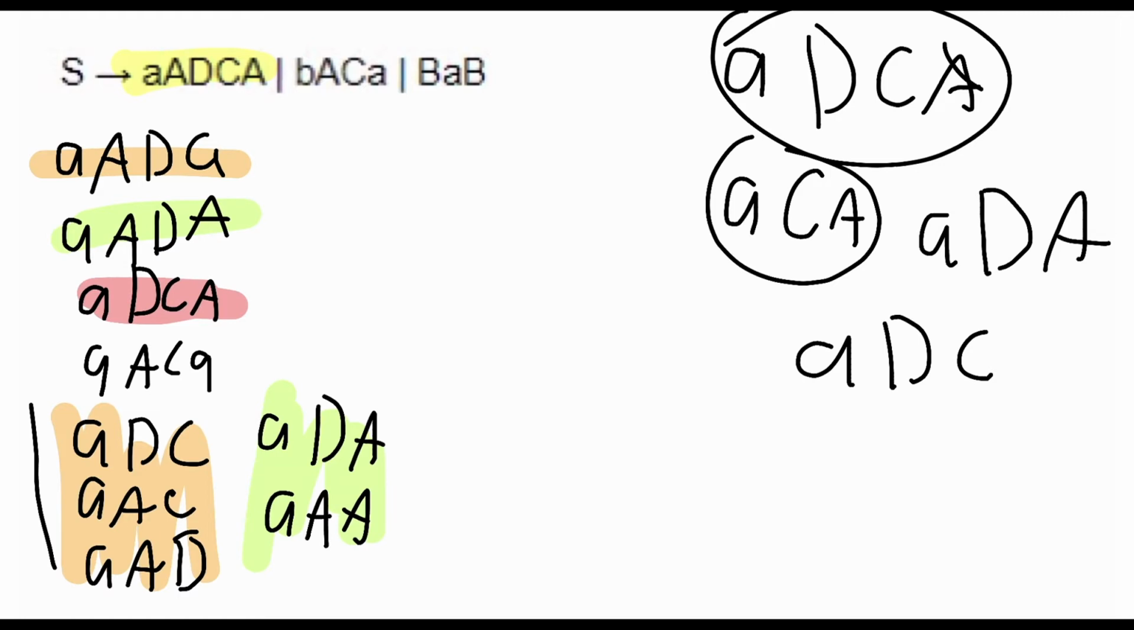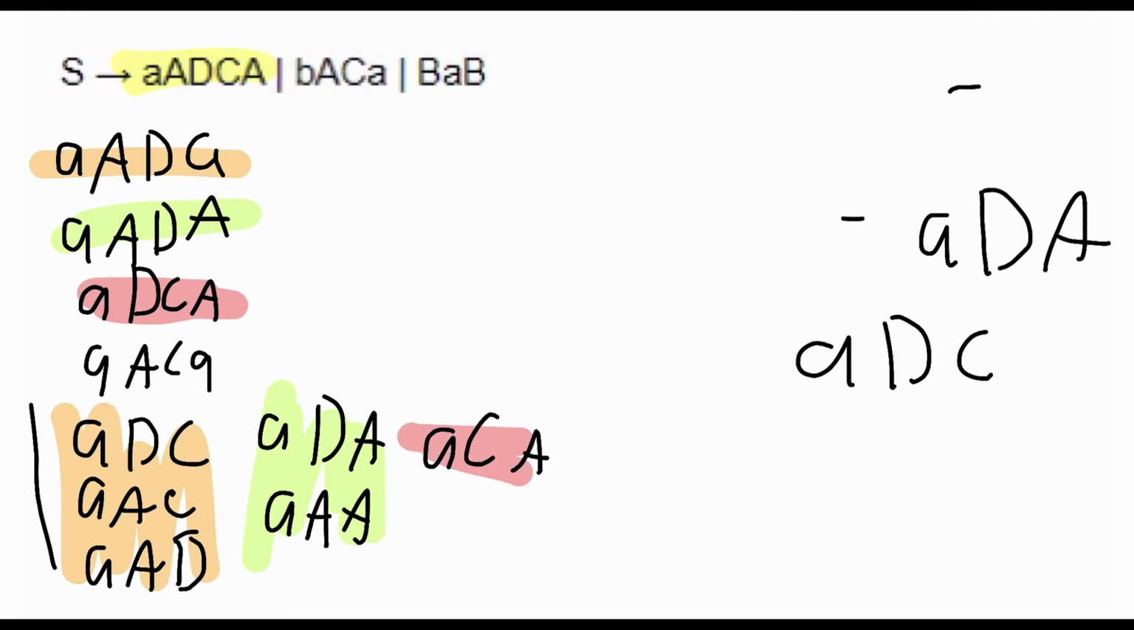Now we just need to cross check. Do we have an ADA somewhere? ADA. We do. We have an ADA right here. Do we have an ACA? We don't have an ACA, so we're fine. Do we have an ADC? We already have an ADC. So we only really write ACA. We write down ADA and we have ADA. So this one belongs to that one. And that's it.